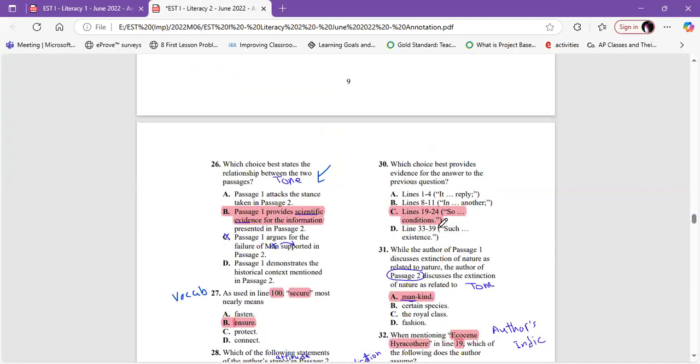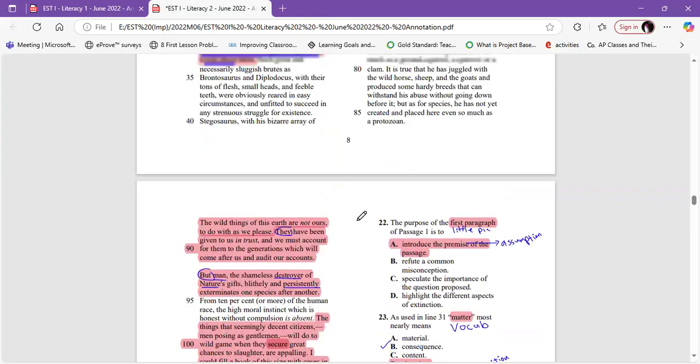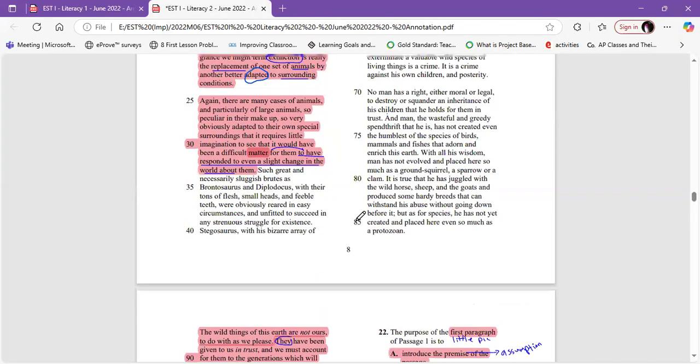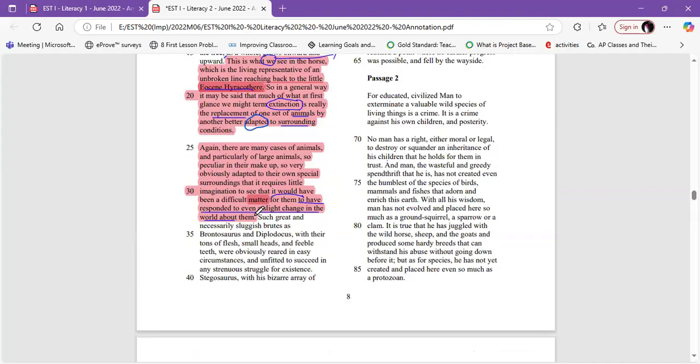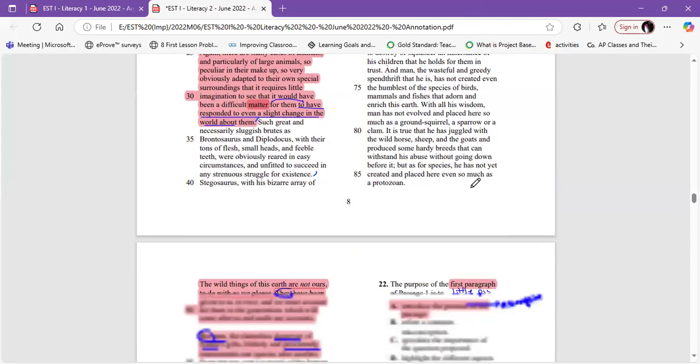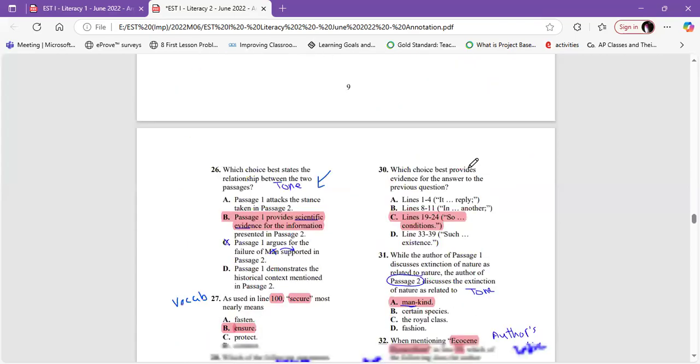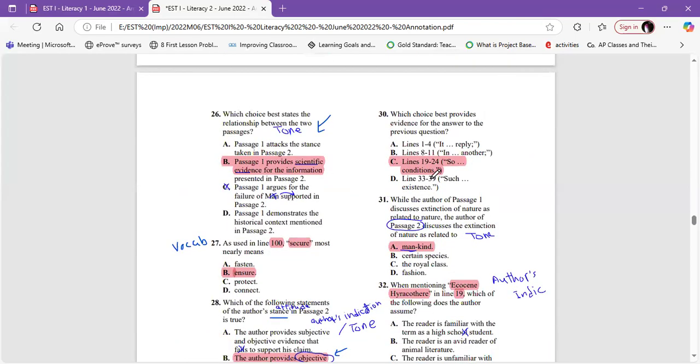The last part is from 33 till 39, from "such" till "existence". Such great and necessarily sluggish brutes as Brontosaurus and Diplodocus, with their tons of flesh, small heads, and feeble teeth, were obviously reared in easy circumstances and unfitted to succeed in any strenuous struggle for existence. Doesn't talk about the reason for extinction. So this answer is mainly C.